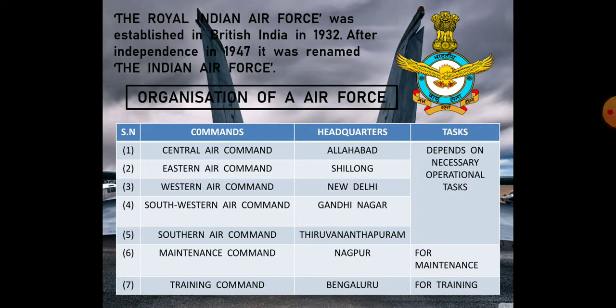Now the 6th one is the maintenance command. The maintenance command headquarters is in Nagpur. It will only do the maintenance of the Air Force. Then the last one is the training command. The headquarters is located in Bangalore, and here only the training of the Air Force takes place.